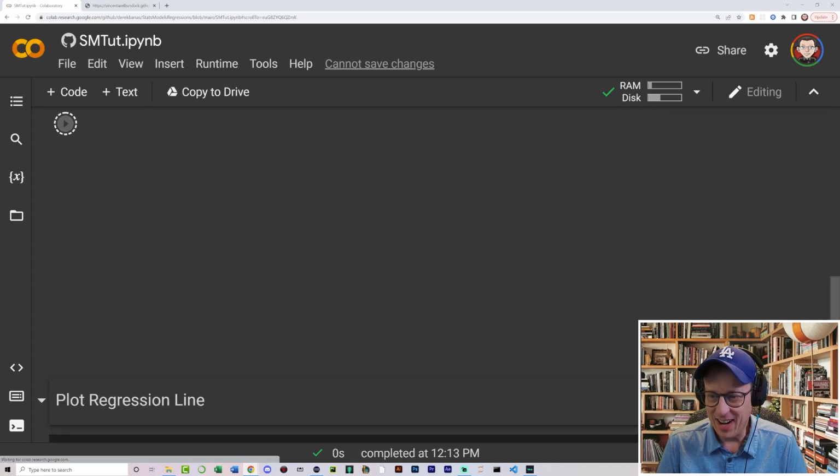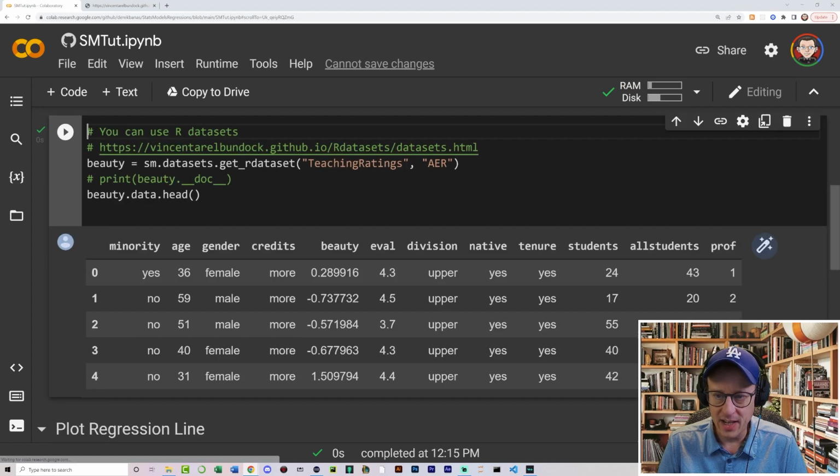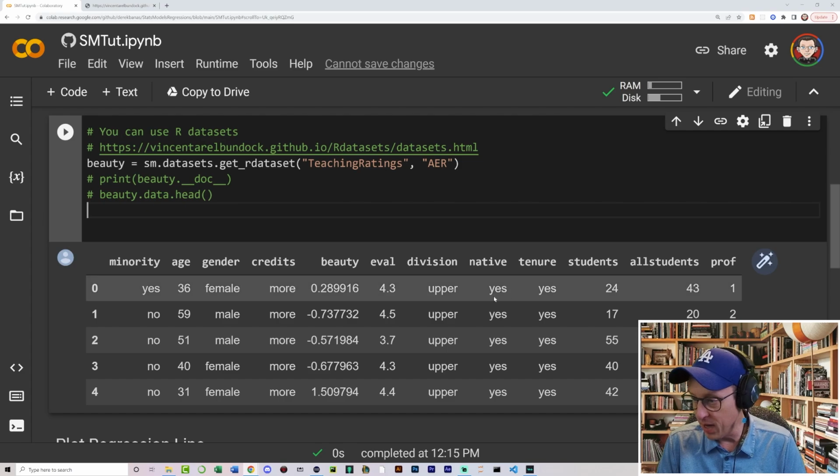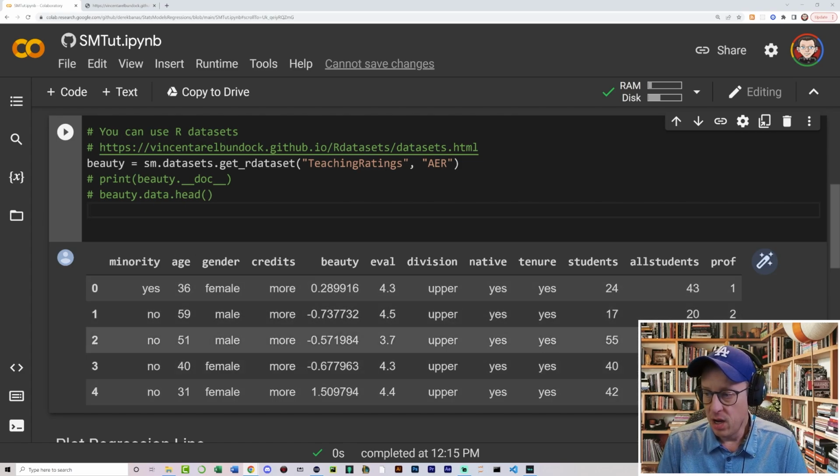Okay, so let's go and grab just some data here that we'd like to see. Okay, you can see an example. So you got minority, yes, age, whether they are male or female, and all of this additional information that we'll be able to play around with here. Okay, so that is going to provide us just the top 5 samples of said data. Interesting. Okay, and then we can also see if maybe other things, and that's something you could play around with on your own, whether gender or age or minority status or tenure, any of these things have anything to do with the overall evaluation. So I really like this data set, and that's the reason why I picked it.